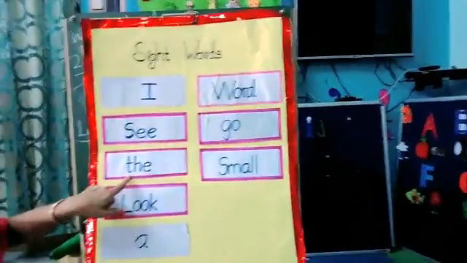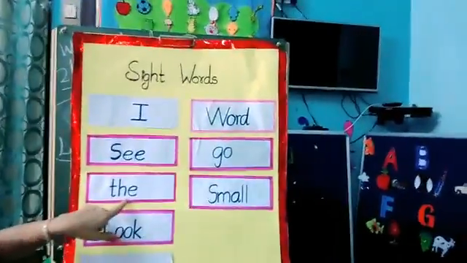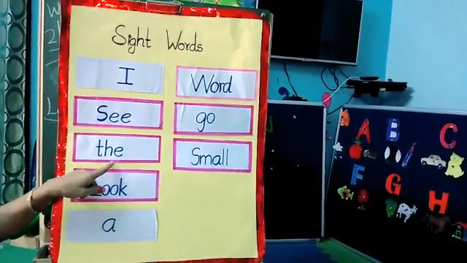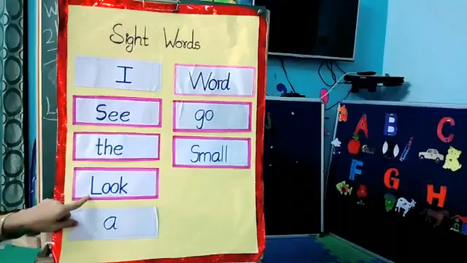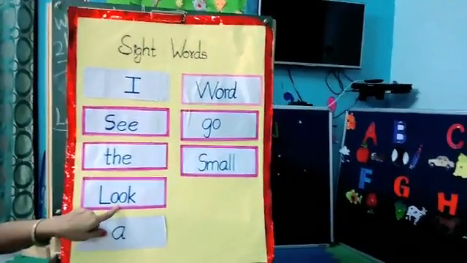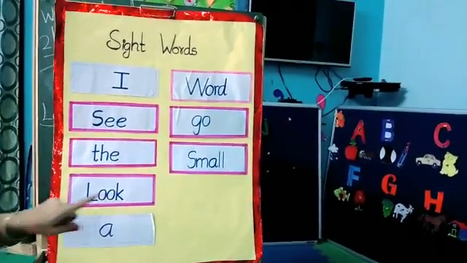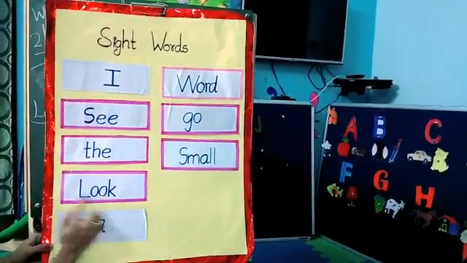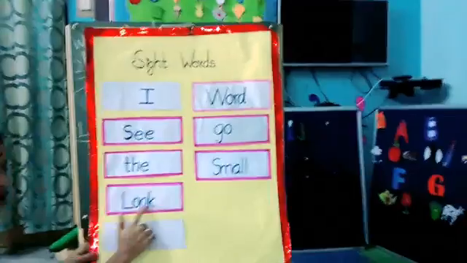Next, what is this word? What is this word, baby? The. Everybody say the. What is this word? The. Next, see here. What is this word? Come on, repeat. Yes, very good. Super. What is this word, baby? Look. All of you say look.